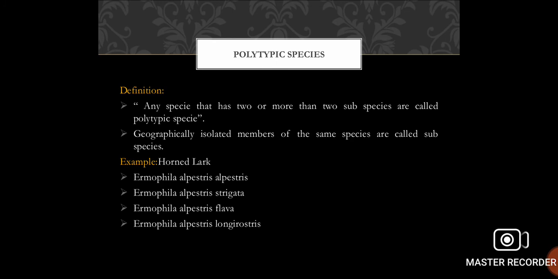Then comes polytypic species. Any species that has two or more subspecies is called a polytypic species. These are geographically isolated members of the same species called subspecies. Example: horned lark.